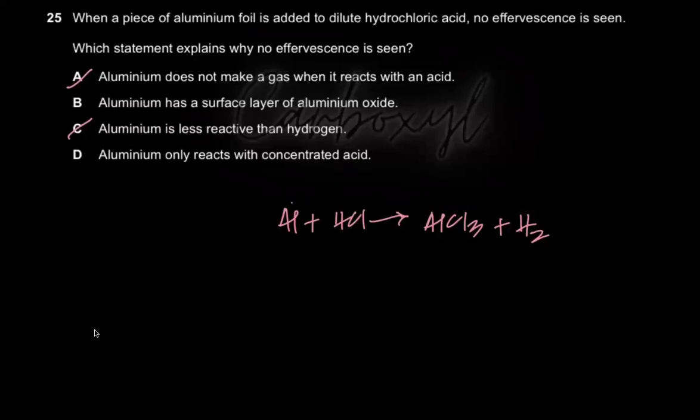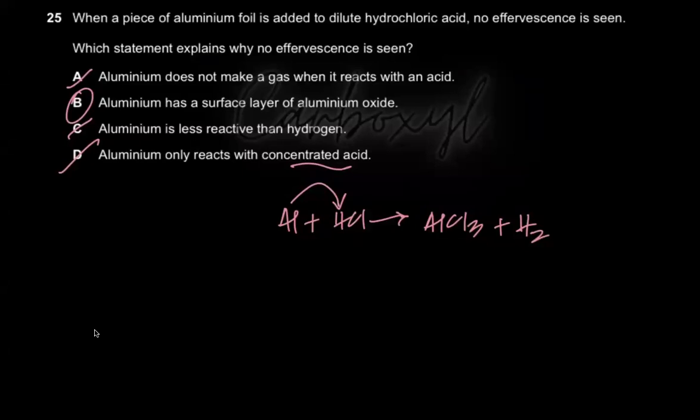We all know that. That's why it can displace the hydrogen in the acid to give you aluminum chloride and hydrogen gas. Aluminum only reacts with concentrated acid. We've not studied any concept like this. The only option is that aluminum has a surface layer of its oxide. Yes, and that is what prevents it from corroding as well, right?